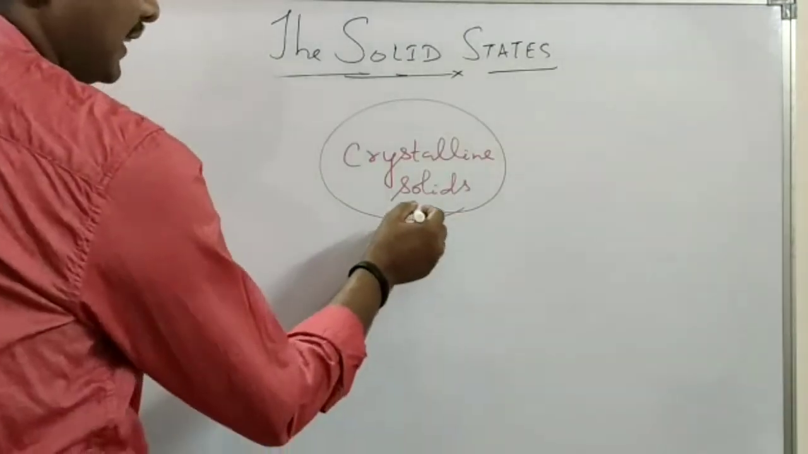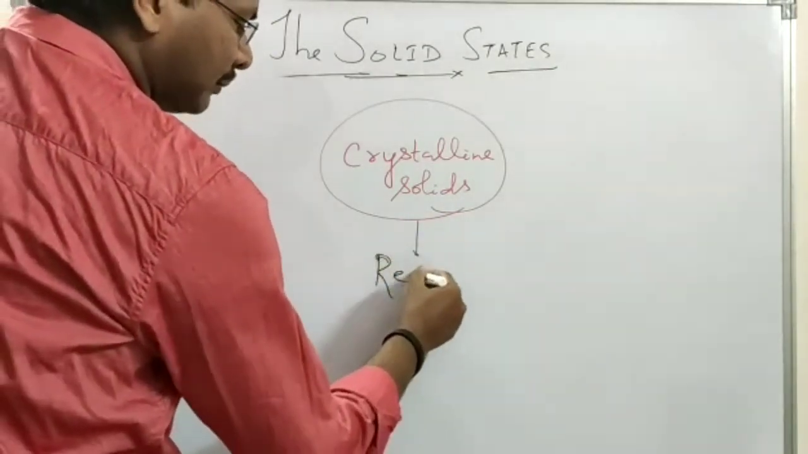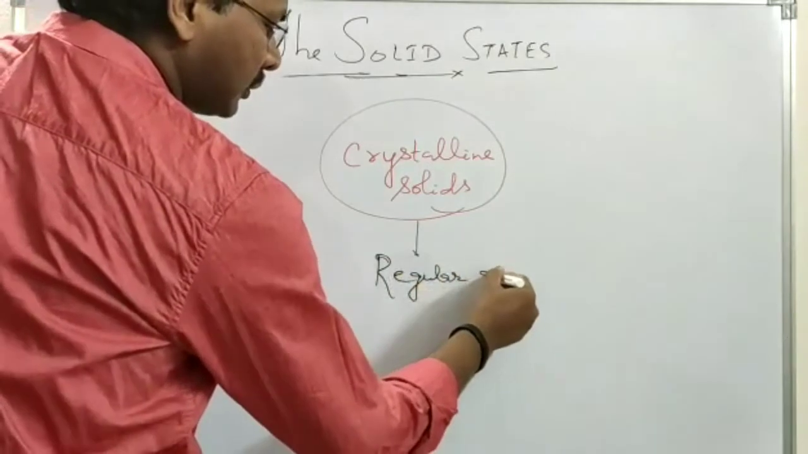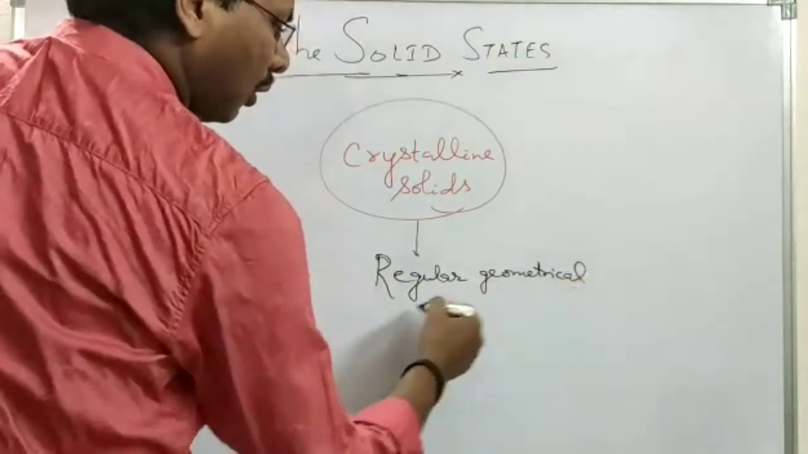Now let's see crystalline solids. Crystalline solids have a regular geometrical arrangement of particles.